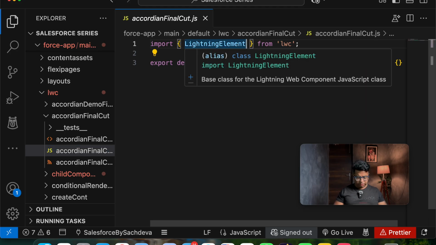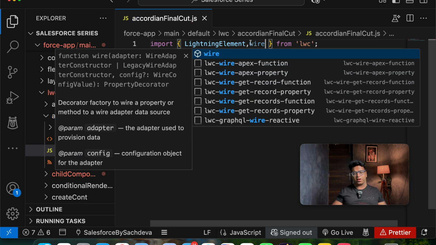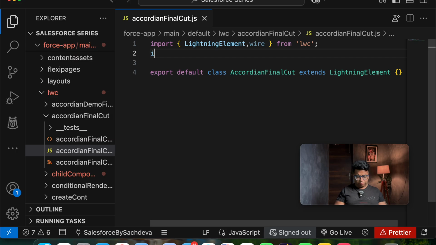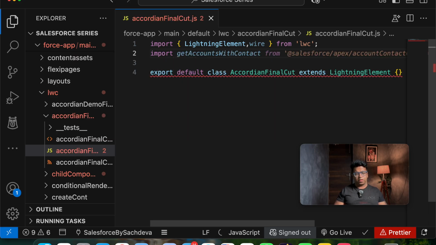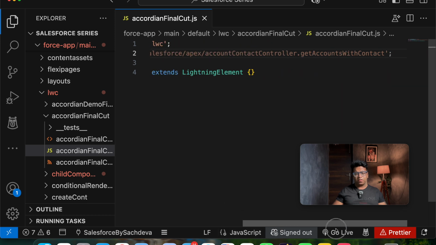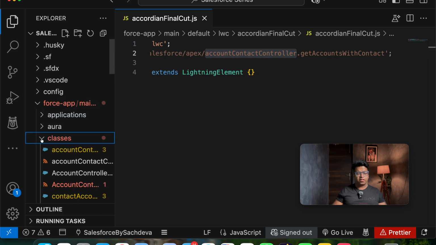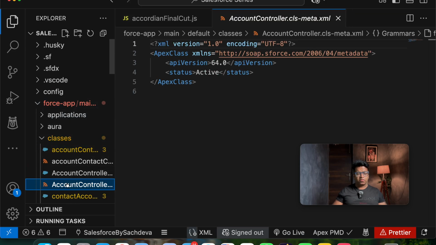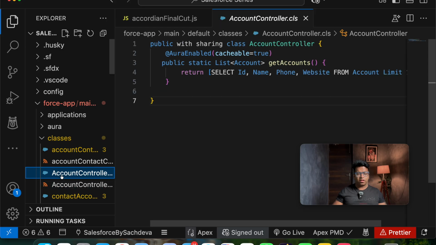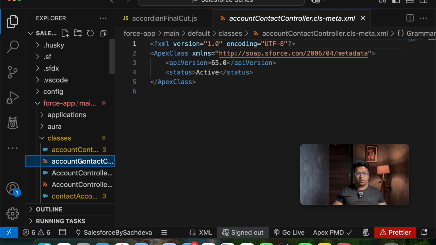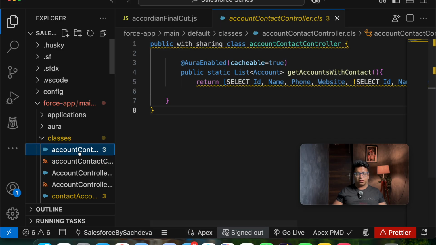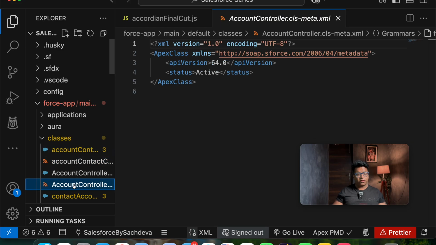part. So what I will be doing, I will be adding wire component here, and further I will be importing getAccountsWithData from the account contact controller. Instead of this, I will be picking the new class that I have created. What is the class name? This is account contact controller that I have already created as the first cut.